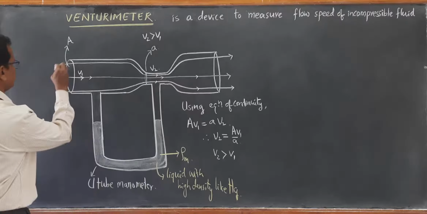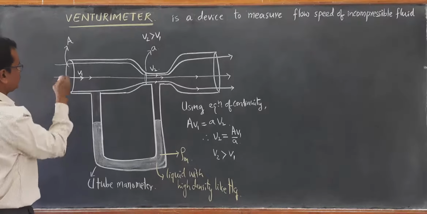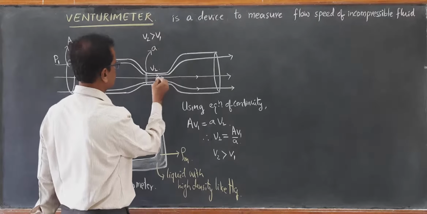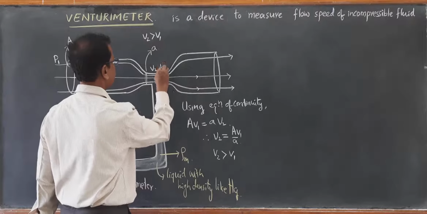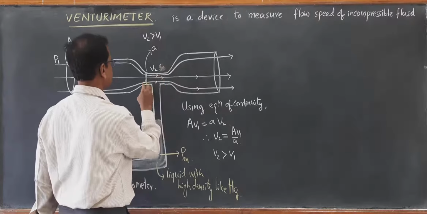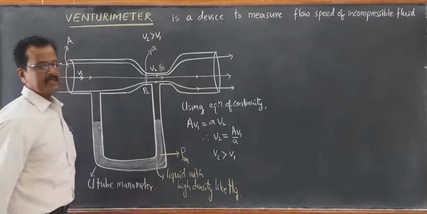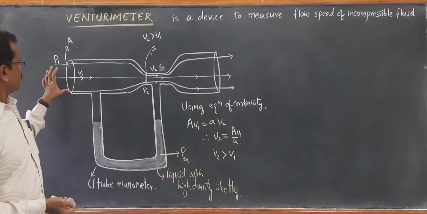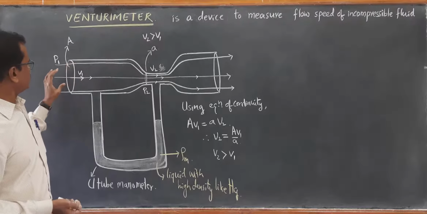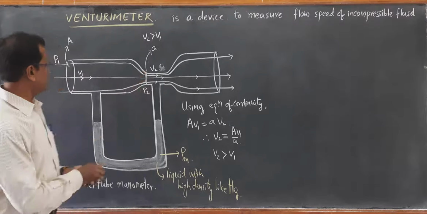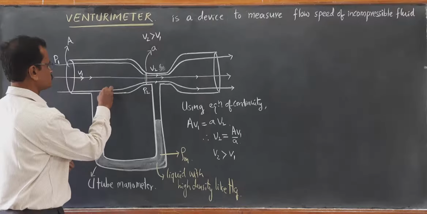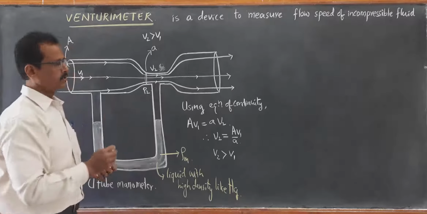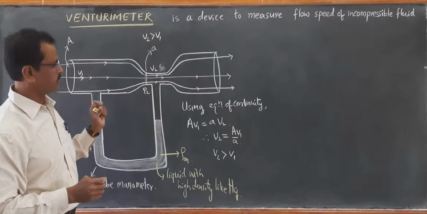Let the pressure of the fluid entering here be P1. When the speed changes here, let the pressure be P2. Definitely, the pressure P2 decreases. When the fluid flows with a very high speed, the pressure of the fluid decreases because it is passing through the small constriction.